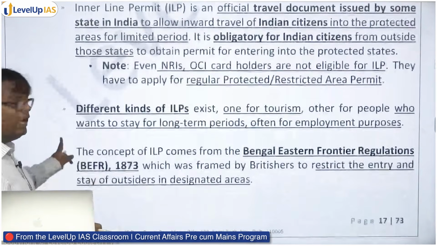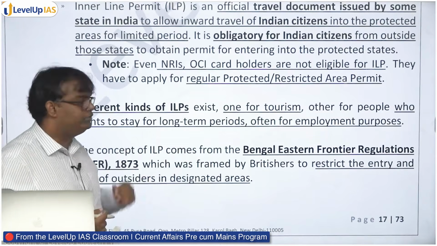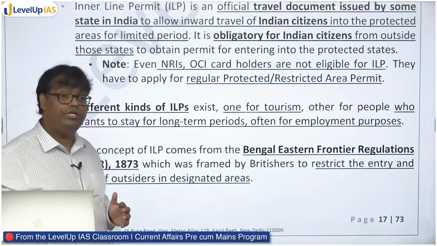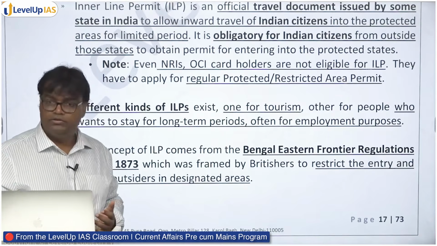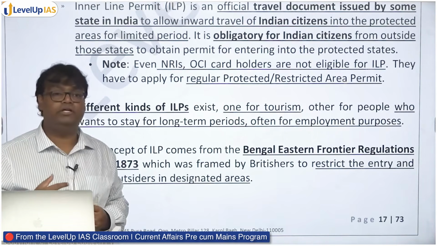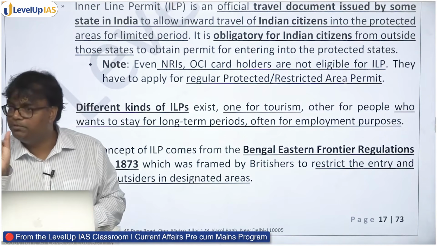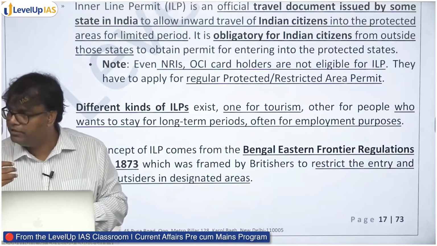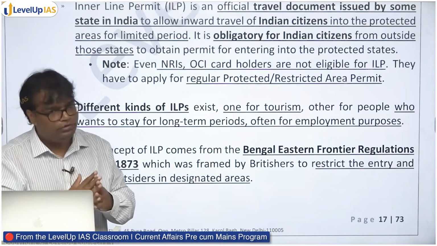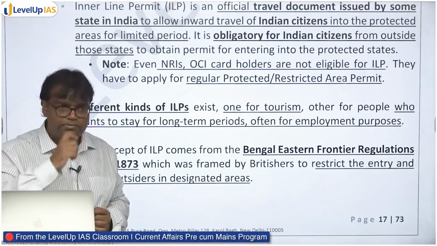Second, ILPs can be of different type. There can be ILP for tourism. There can be ILP for people who want to stay in these states for long term. जैसे अरुणाचल प्रदेश में, I may want to go and live there for long period and start an institution there. So I cannot take tourism temporary period wala ILP. I will need a long term. So ILP can be of different types based on the activities that you want to participate in.